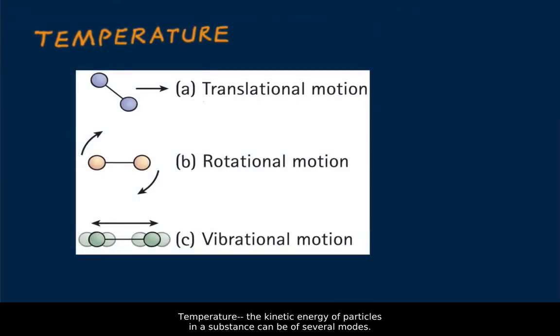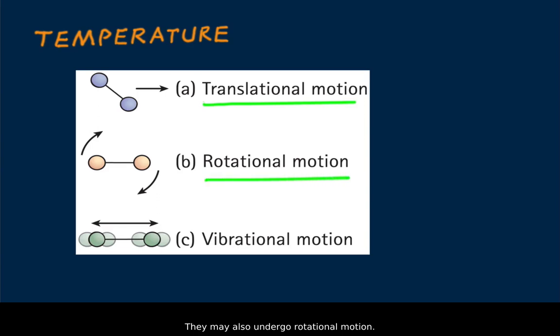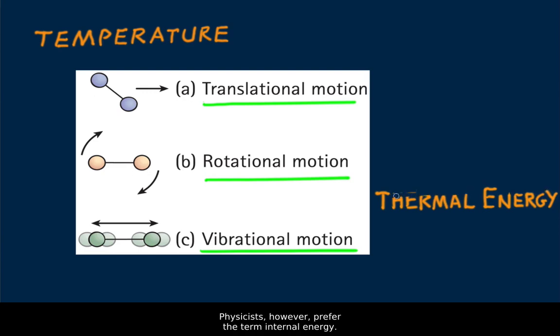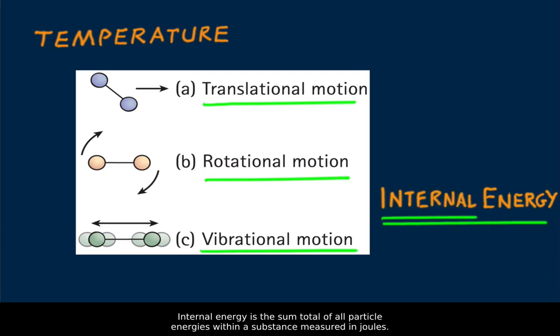The kinetic energy of particles in a substance can be of several modes. Particles may move from place to place, which is translational motion, the motion that contributes to temperature. They may also undergo rotational motion, or they may vibrate to and fro, vibrational motion. All these modes contribute to the overall energy of a substance, commonly called thermal energy. The word thermal is from the Greek term for heat. Physicists, however, prefer the term internal energy. Internal energy is the sum total of all particle energies within a substance, measured in joules.